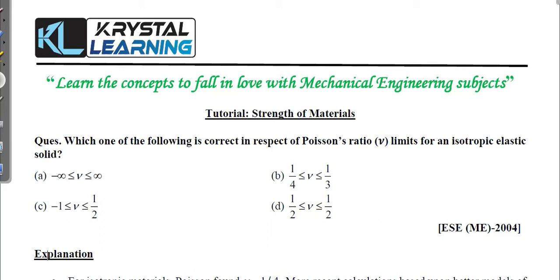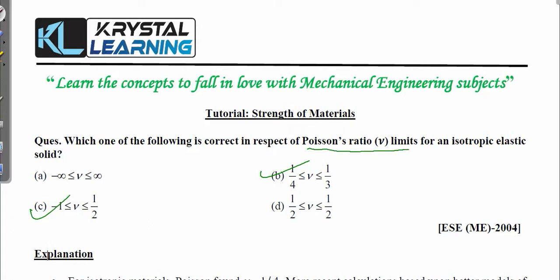So today we will see the subject strength of materials. The question was: which one of the following is correct in respect to Poisson ratio limits for an isotropic elastic solid? This question came in Engineering Services Mechanical 2004. It is a very simple question, but few students have doubt because of the B option and C option. But just read this question carefully.